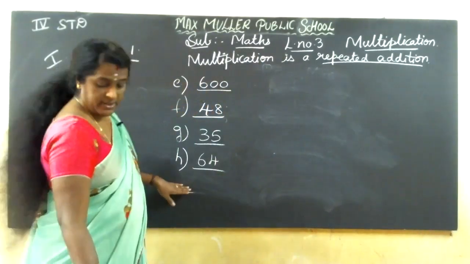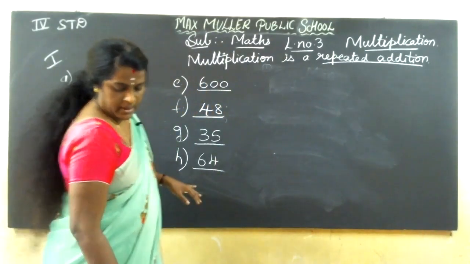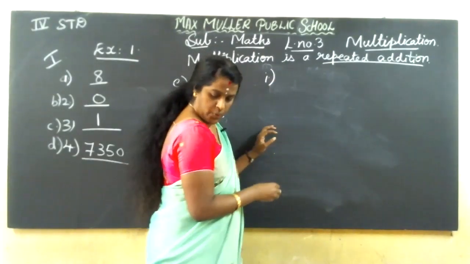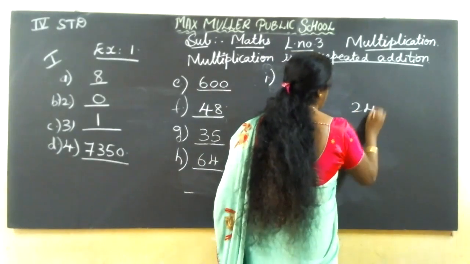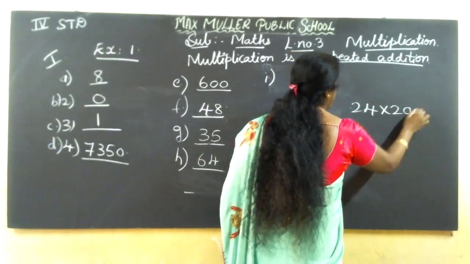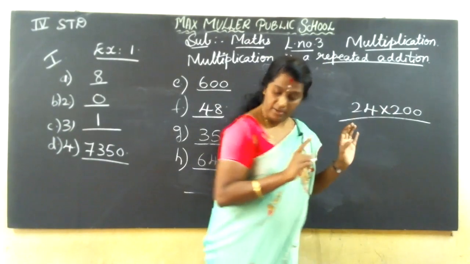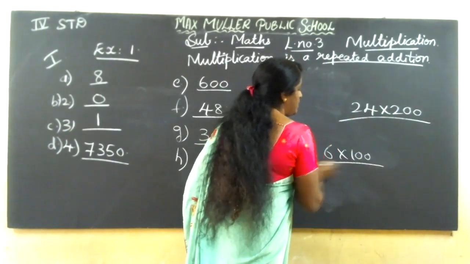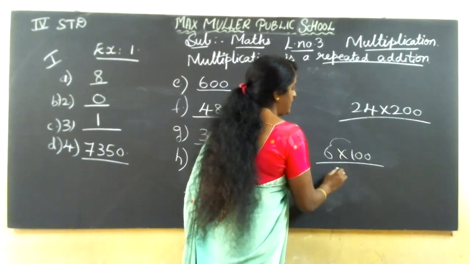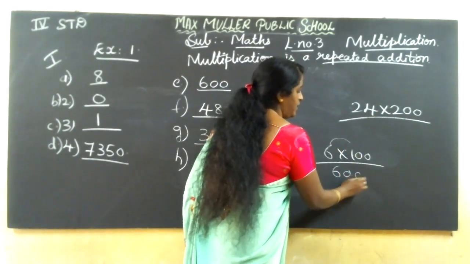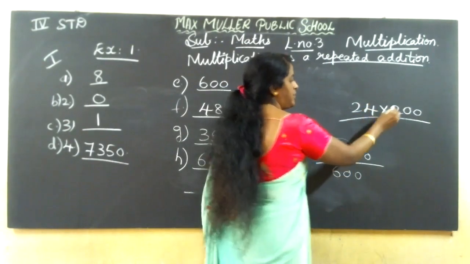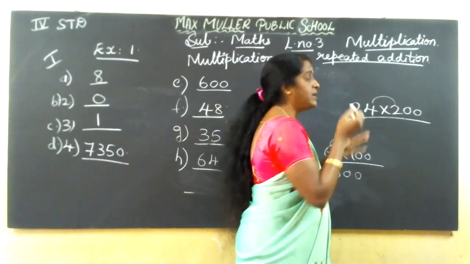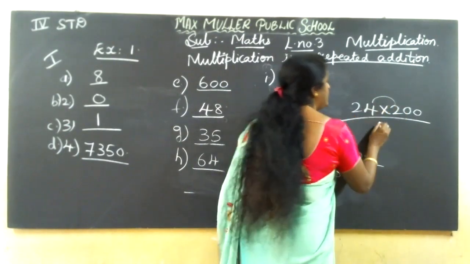Next, after H, I. I is 24 into 200. 24 into 200. See, last time I had written here 6 into 100. You may think, ma'am, 1 6s are 6, 2 0s. Here, the same number you should not write 2. 2 4s are 8: 2 1s are 2, 2 2s are 4, 2 3s are 6, 2 4s are 8.